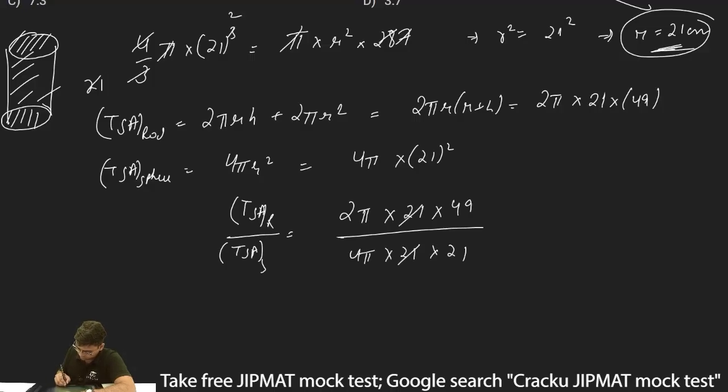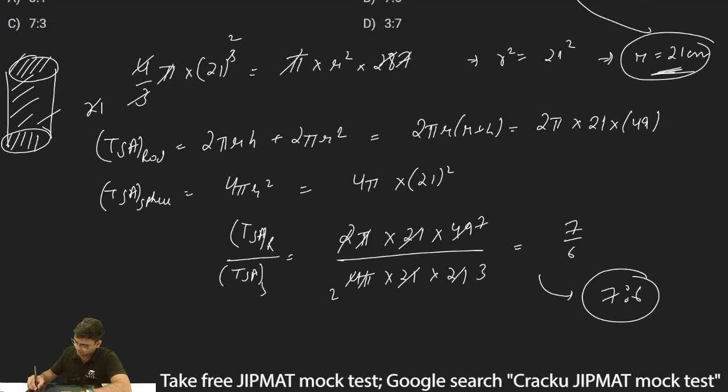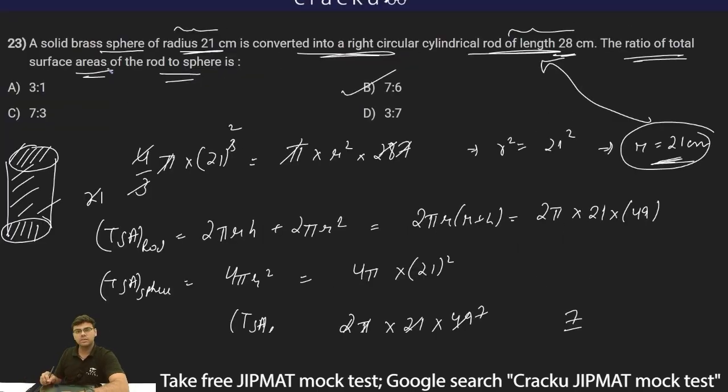So this 21 goes, pi and pi get cancelled, this will become 2 times, this will become 2 times, and this will go 7 and 3. This will be divisible by 7 and 3, and thus I can write the ratio will be 7 upon 6, or I can write the ratio is 7:6. 7:6 is the ratio, and therefore I can write option B, which is 7:6, is the correct answer.